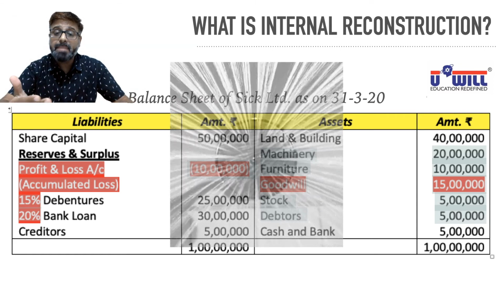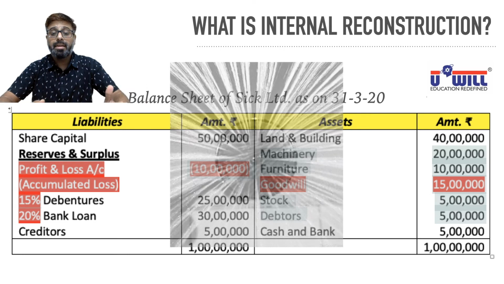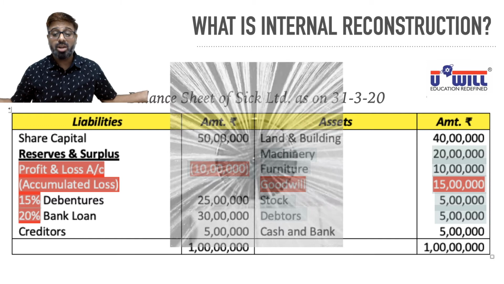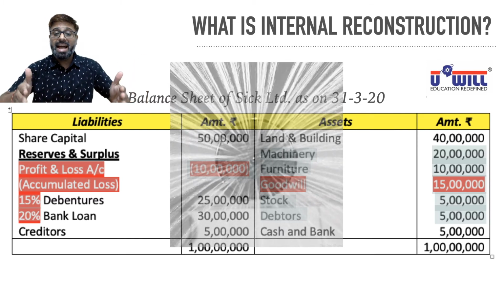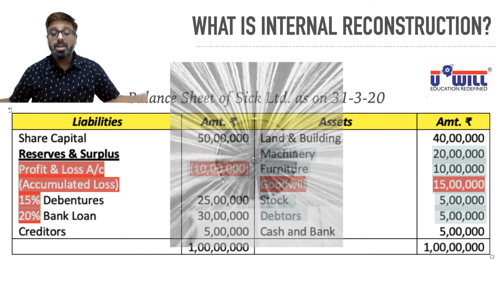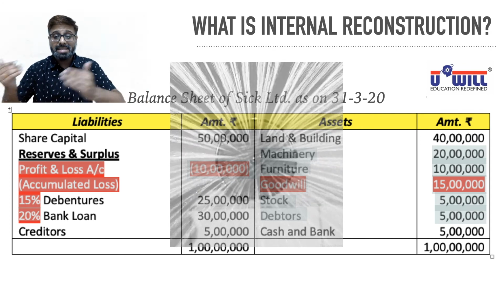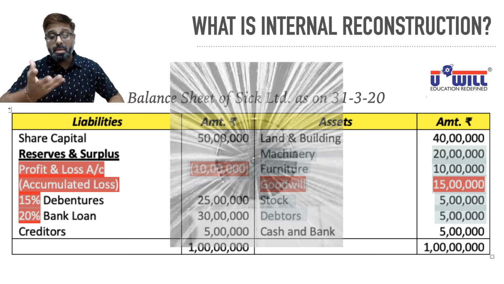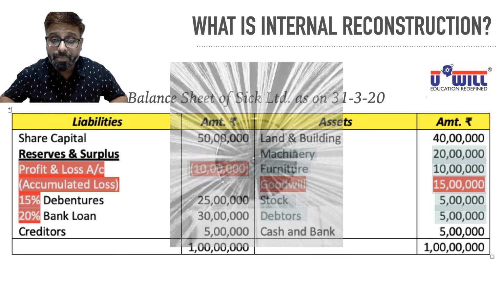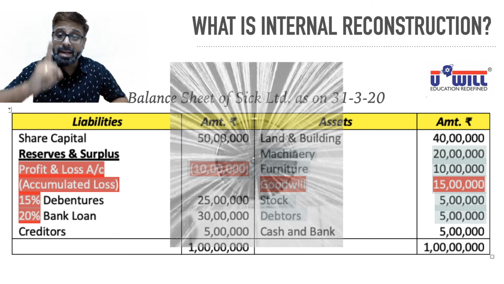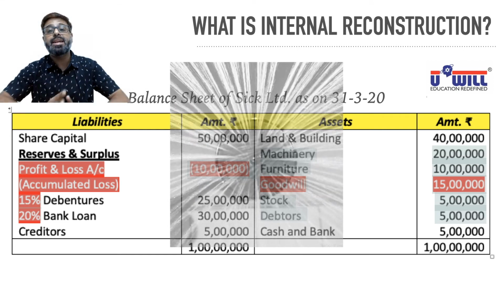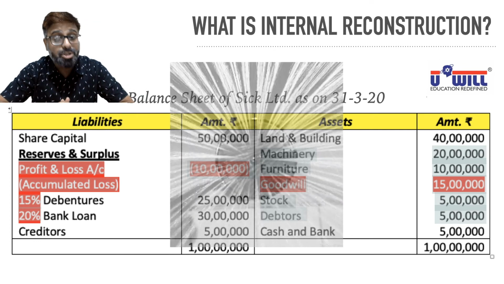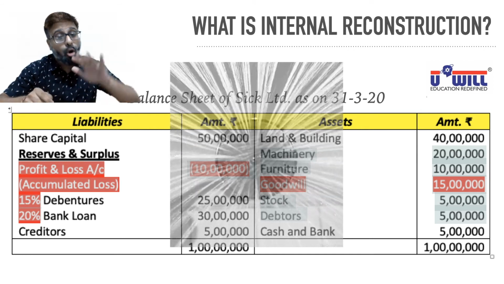If we are able to convince them, maybe they say, okay, let us sacrifice 5 lakhs, because if it goes into liquidation, bigger loss, 15 lakhs is the loss we have to face. Instead of 10 lakhs, bigger loss, 20 lakhs is the loss we have to face. So it's better that we sacrifice 5 lakhs and 10 lakhs right now, and maybe in future, if the company is now managed well, we may be able to get at least some money from the company. So even money lenders, debenture holders and creditors will be ready to sacrifice in this situation to clean this ugly looking balance sheet. So what we are discussing is an alternative of liquidation.